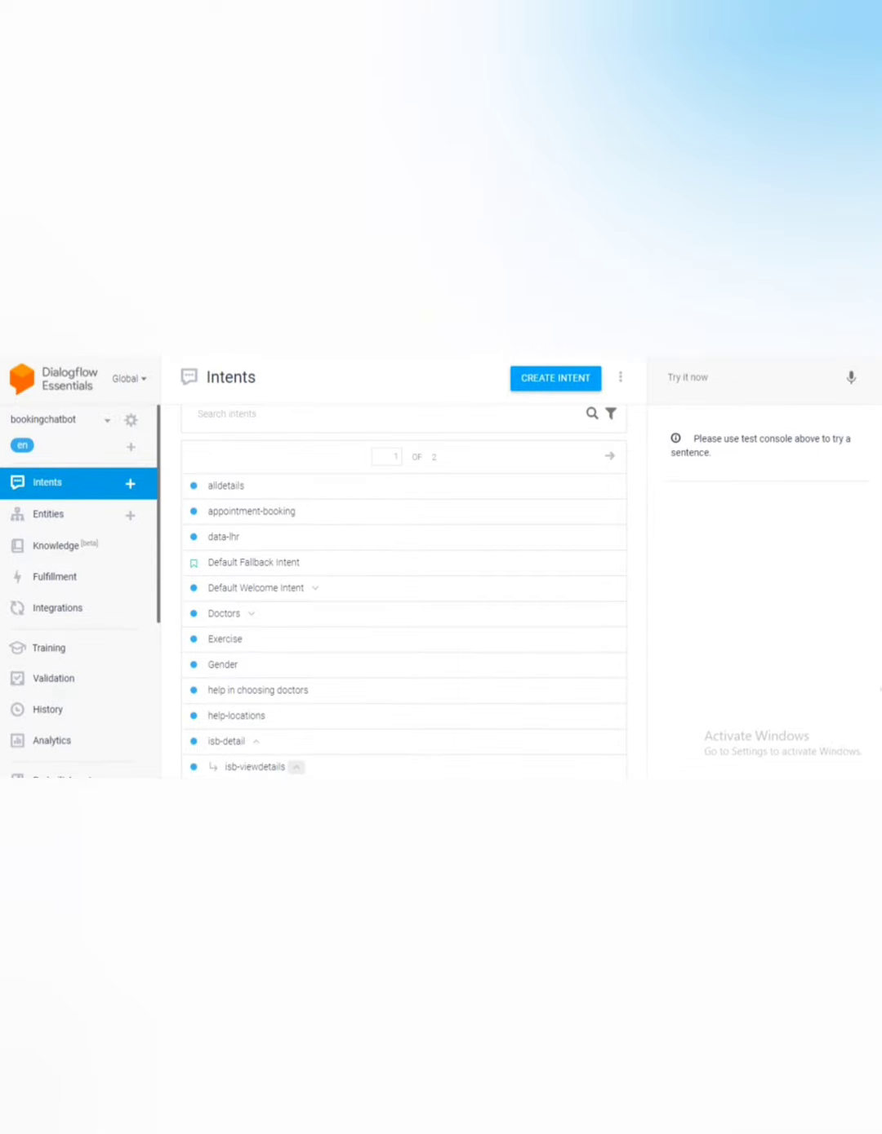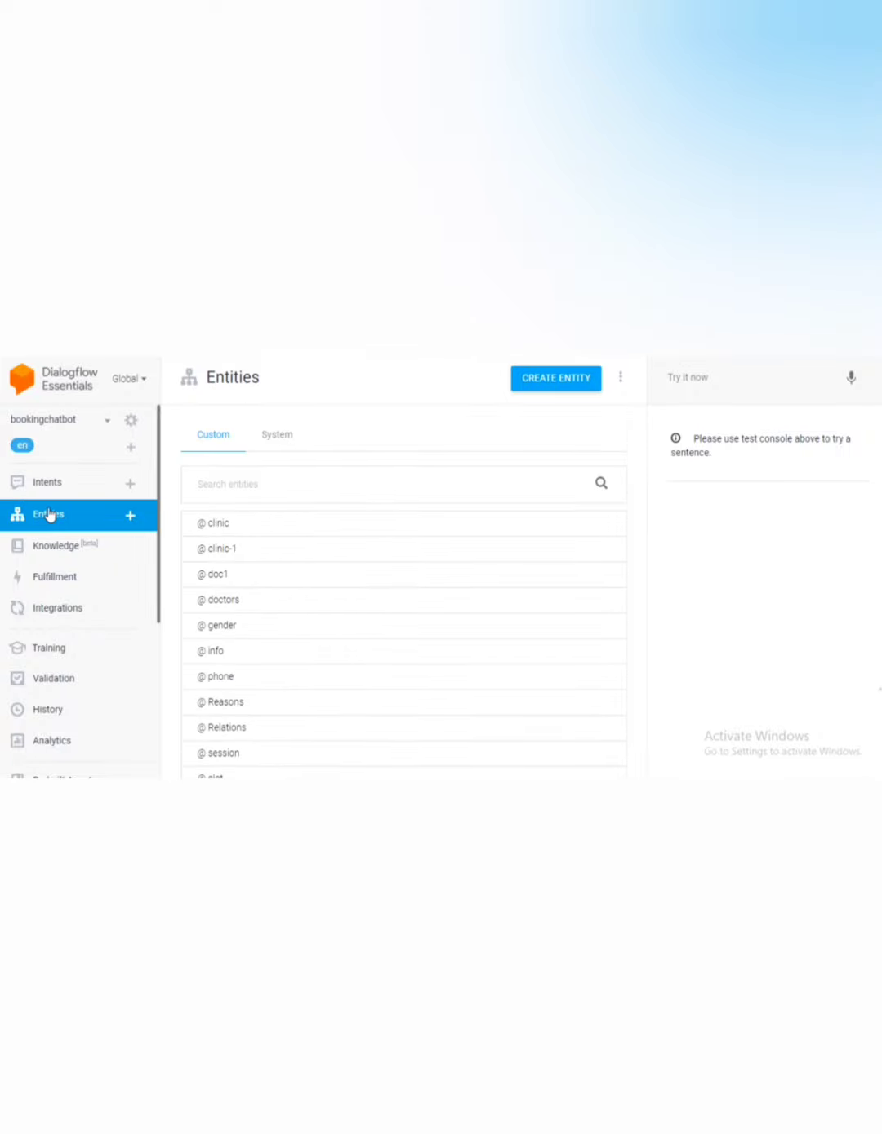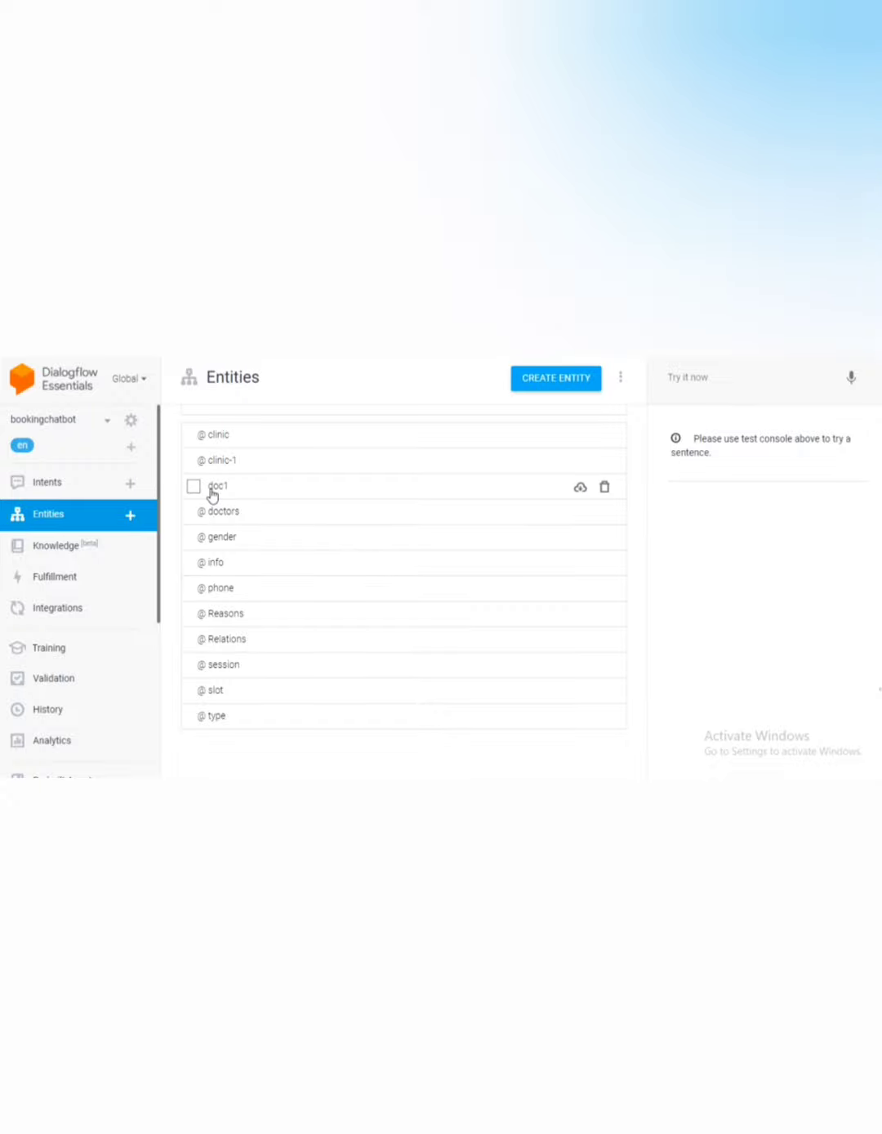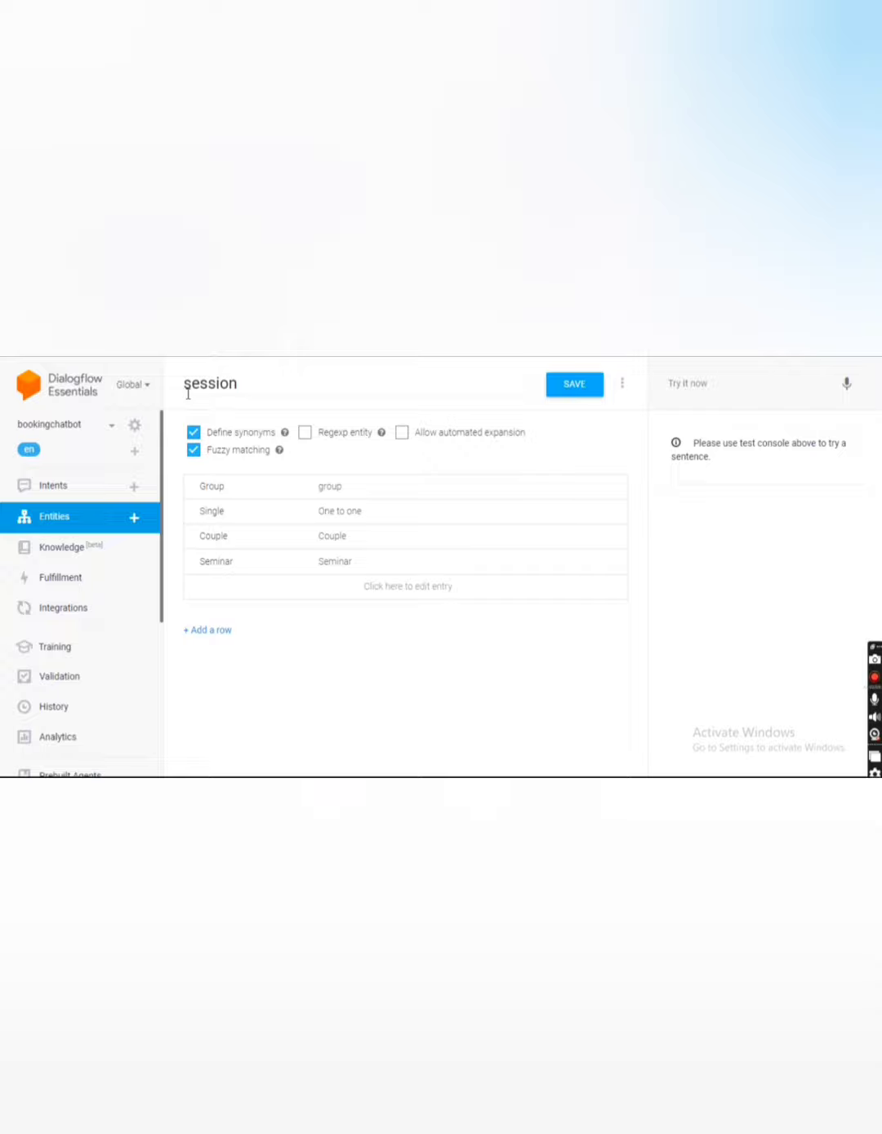Here are some other intents that help the chatbot enhance performance for the users. I created different customized entities for the chatbot, like for accepting doctors for different locations. I created two types of customized entities, like doc1 for the Lahore doctors. Here is the session entity that explains what type of session the user can choose. In case of random values entered by the users, the chatbot asks again and again to provide only these parameters.